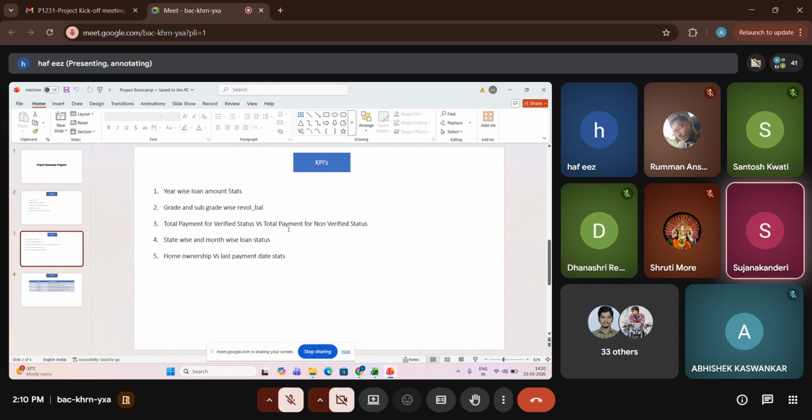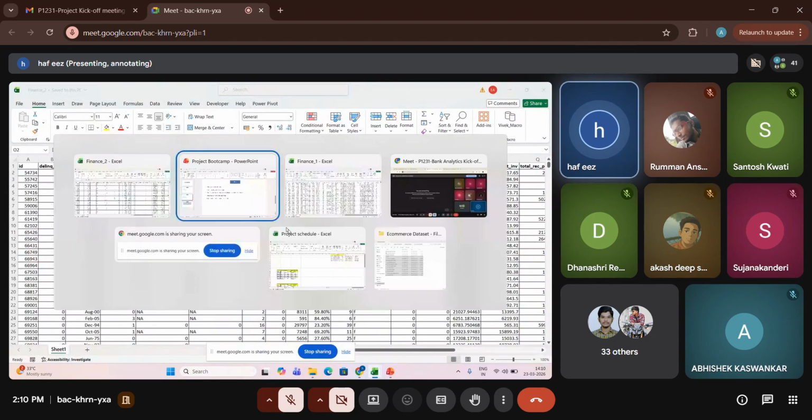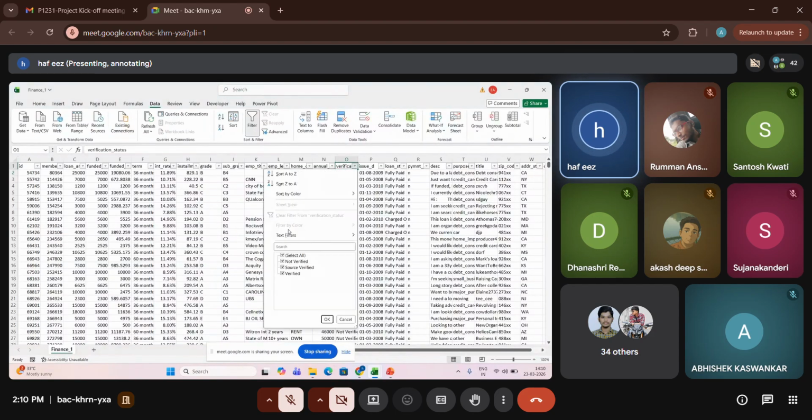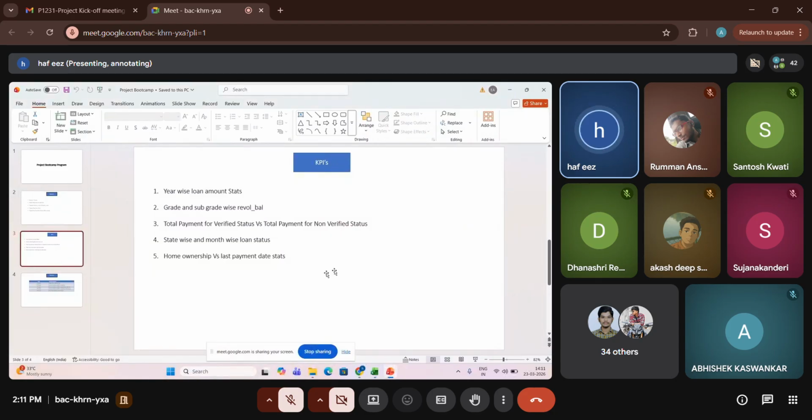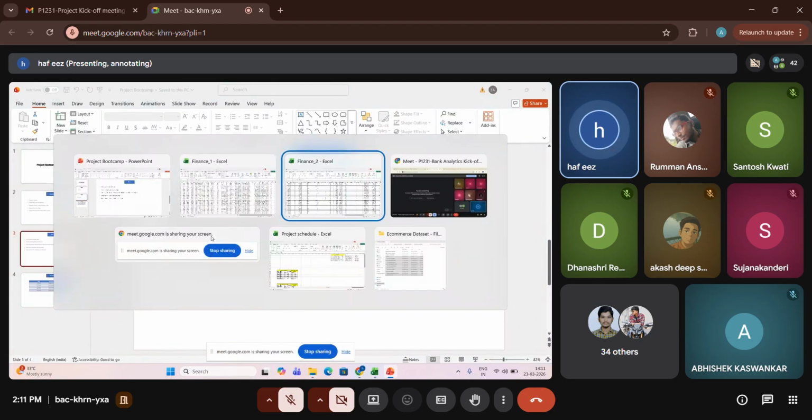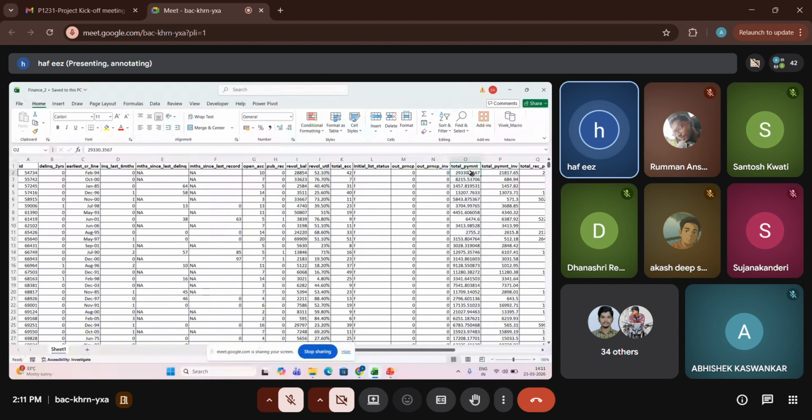Can you repeat the third once again? See, here in Finance 1 we have verification status, where we have not verified, source verified, verified. But we are not looking for source verified. We are looking for not verified and verified. Against these, we want to find out the payment amount, where you have total payment in Finance 2, in the O column. We want to find out the overall total payment values for verified and not verified.